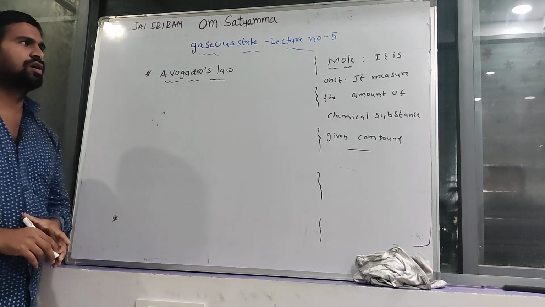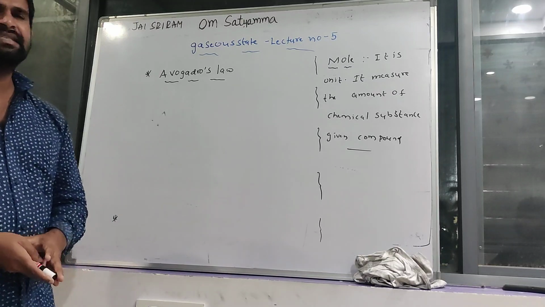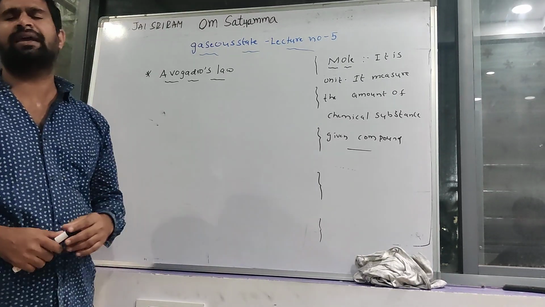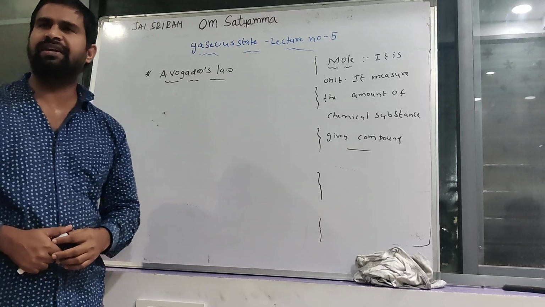Mole is one unit. It measures the amount of any chemical substance in a given compound.